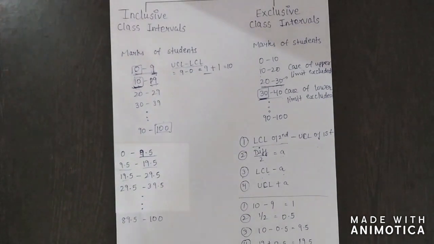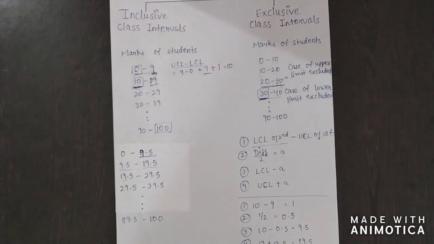So now, before completing this session, let's quickly recap what we have learned. First we learned what classification of data is. Classification is arranging or organizing things into groups or classes based on some criteria. Then we learned the 4 types of classification: chronological, spatial, qualitative, and quantitative classification. And we also saw examples of each of these 4 types. Then we learned about variables and the 2 types of variables, continuous and discrete variables.